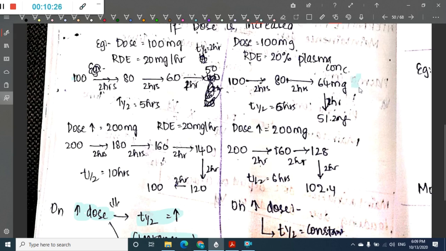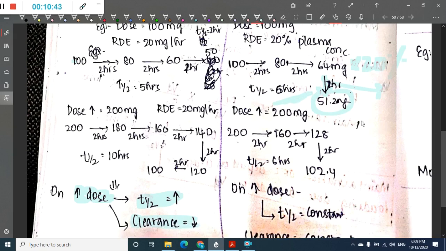Then again for this you will have to do 20%. So if you do 20% for this, again 12.8 milligrams is lost, remaining 51.2 milligrams will remain. Okay, so this is almost half. So around it took 6 hours.